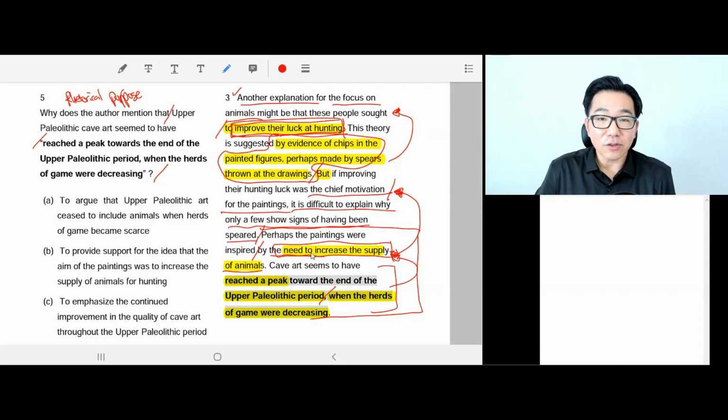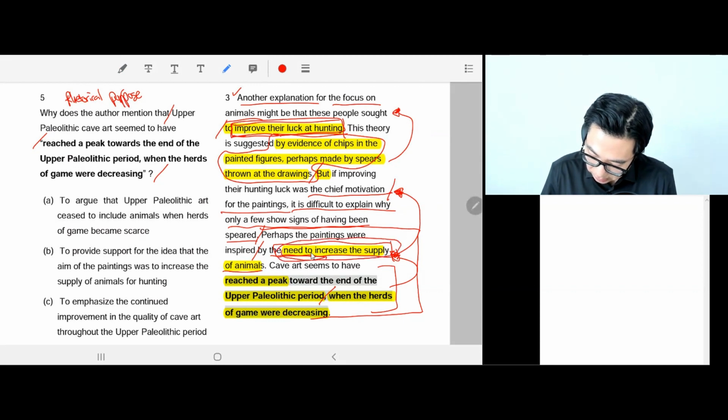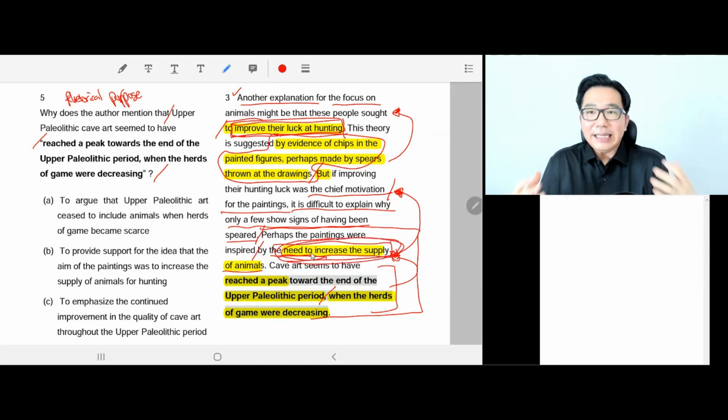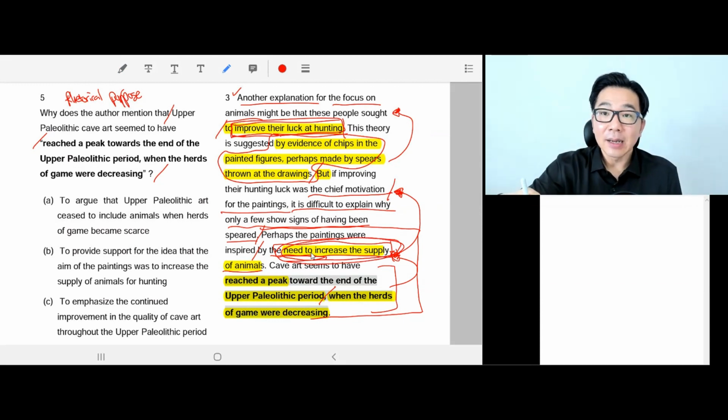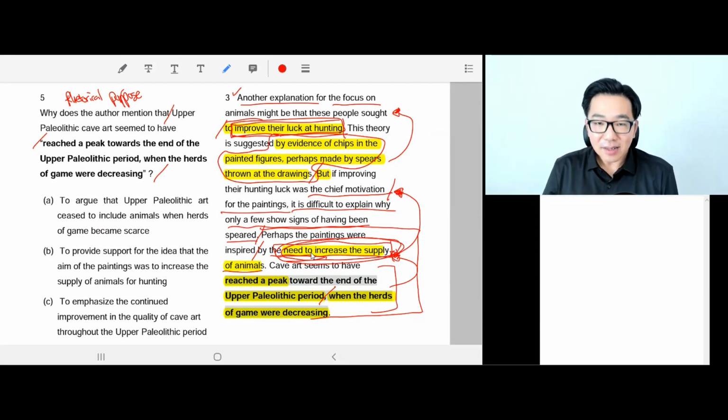So they were trying to increase the supply of animals that they need, and they need to hunt. They were hoping, because the number of animals were decreasing, less and less animals are available for them to hunt, they drew animals the most. Okay, why?